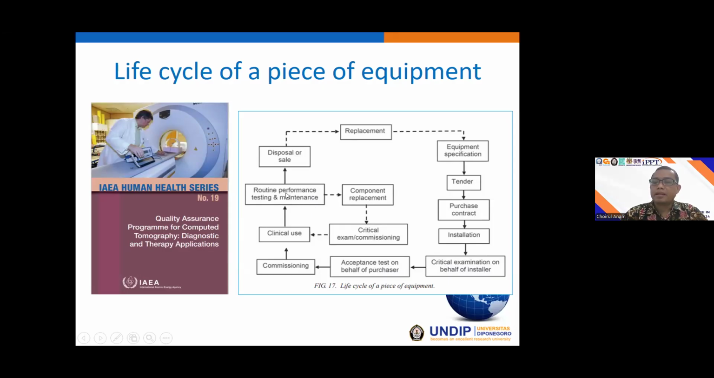Maybe if the metric is not within the tolerance level and we cannot do the replacement, our equipment should be disposed of or sold, and we replace it with a new CT scanner or new equipment. This is the life cycle of the equipment in the hospital, in clinical application.